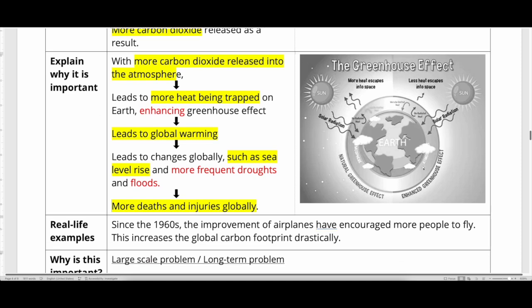Okay, so one of the biggest causes is actually airplanes. Improvements in airplanes make it easier for people to fly around, but they burn a lot of fossil fuel because there's a lot of energy needed to lift people up to such a high distance and travel at such a speed. So that contributed to a lot of carbon footprint around the world.